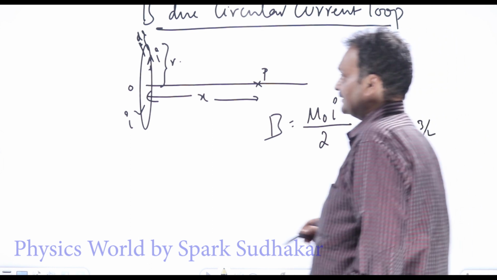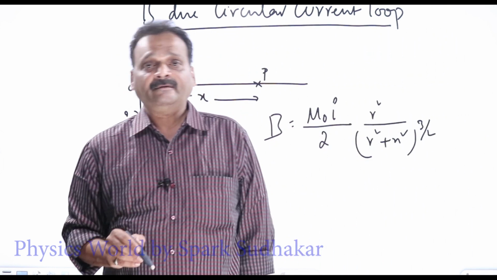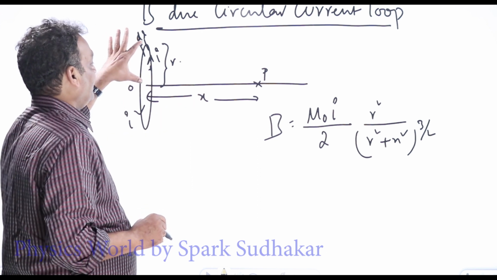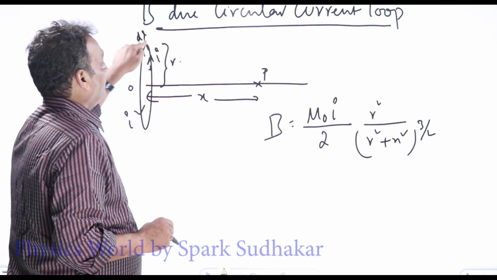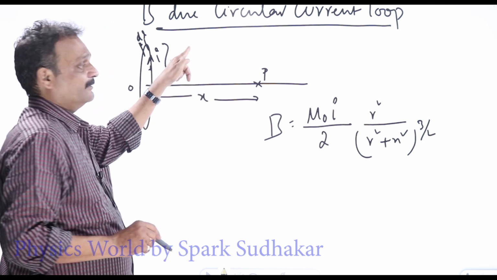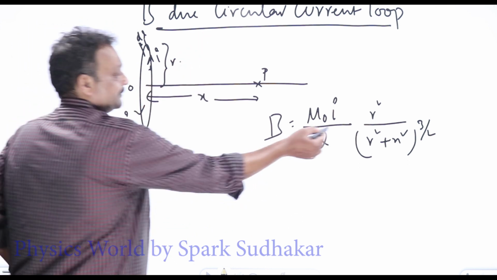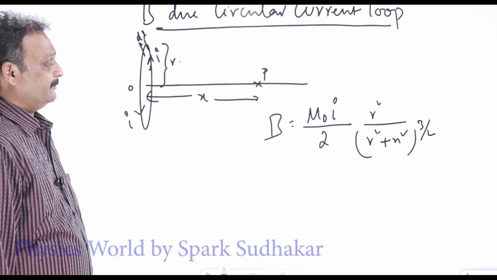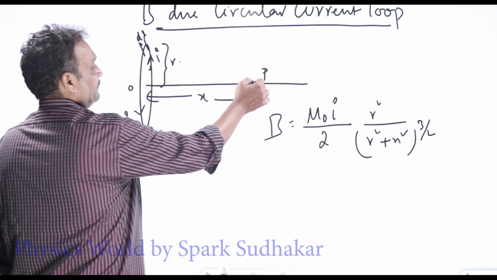This distance is x, this is r, the radius. So what is this hypotenuse? Root of r square plus x square. This is the expression for the magnetic field.